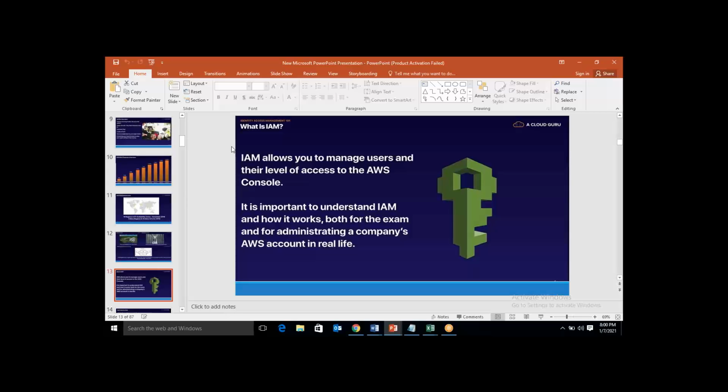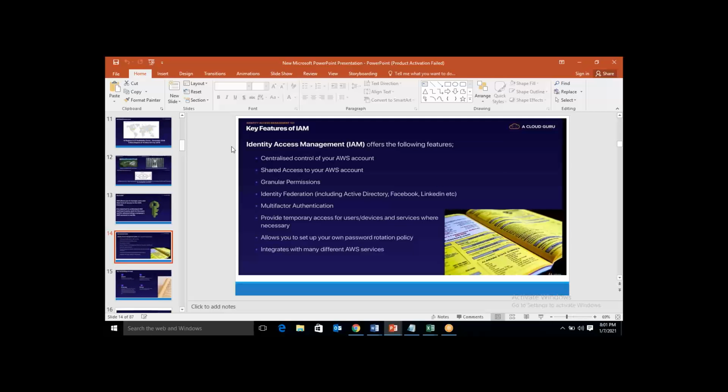Basically, IAM allows you to manage the users and their level of access to the AWS console. What you said is perfectly correct. To create the users, to create the groups and to manage the services, roles, policies, we will be using the IAM service. And it's also used for protecting our account. It is important to understand IAM and how it works both from the exam point of view and for administrating a company's AWS account in real life. So this is very much important.